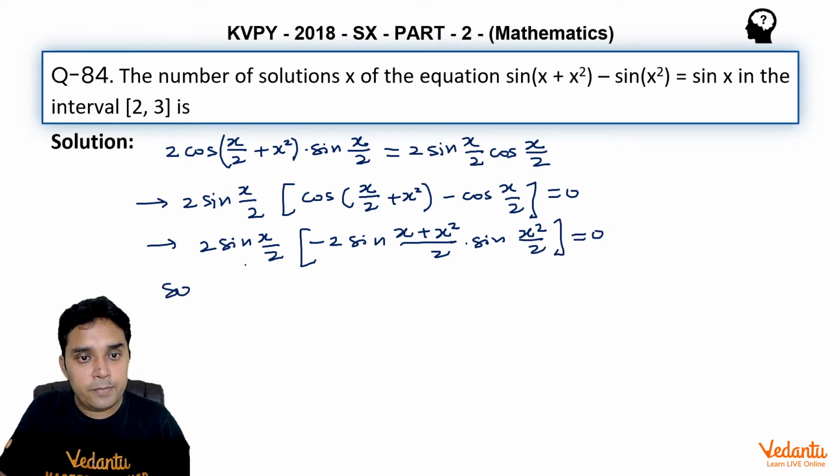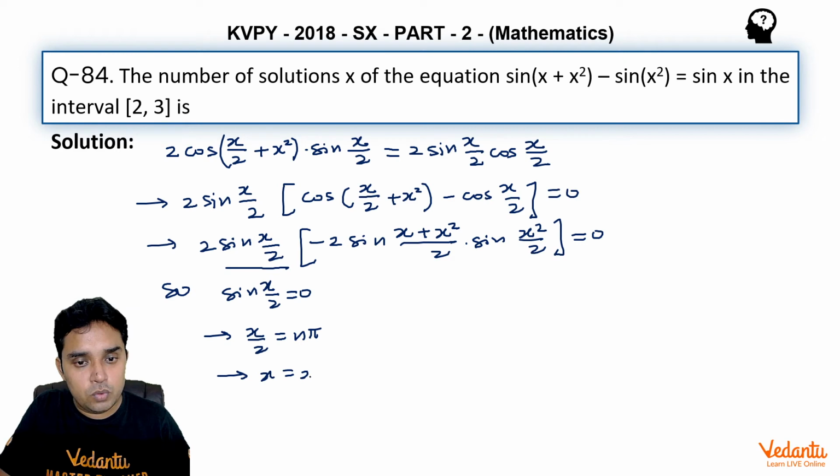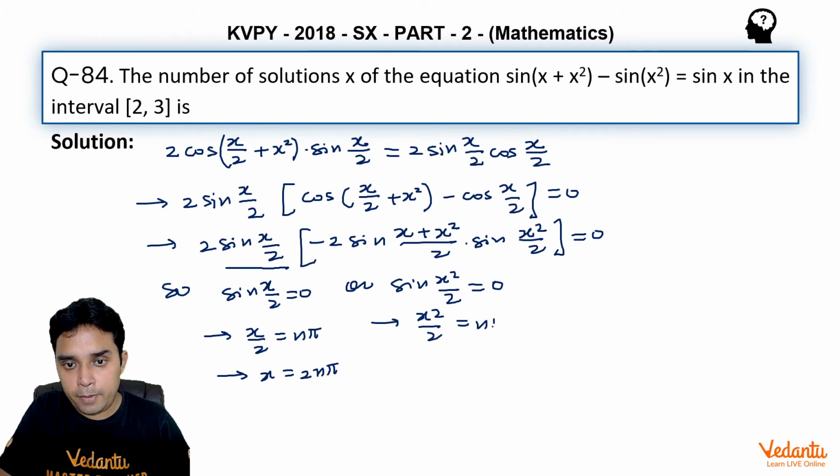So either this sin x by 2 will be equal to 0, which means x by 2 will be equal to n pi, and hence x will be equal to 2n pi, or we will have sin of x square upon 2 equal to 0, then x square upon 2 will be equal to n pi.